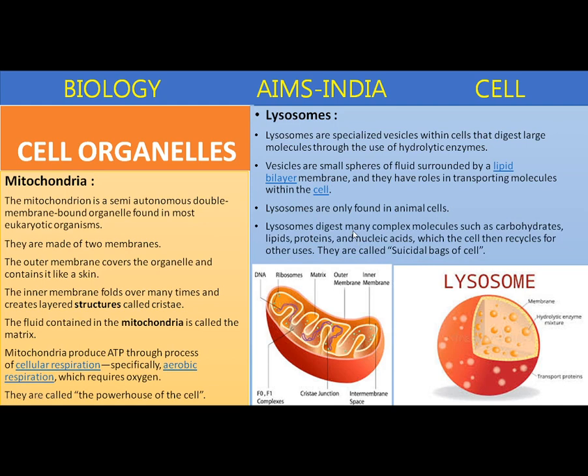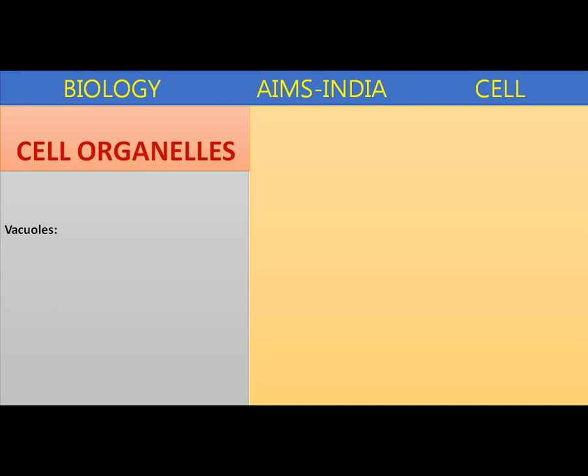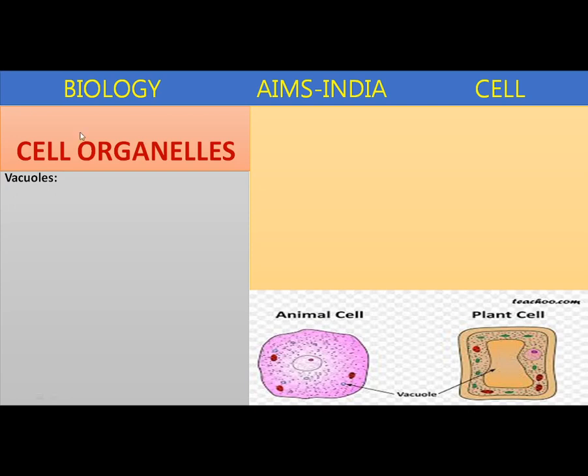The main function of lysosomes: they digest many complex molecules such as carbohydrates, lipids, proteins, and nucleic acids, which the cell then recycles for other uses. So we can say lysosomes are the sites of intracellular digestion. These are the only organelles which are alive even after the death of the cell. Hence they are called suicidal bags of the cell. Further in the discussion, cell organelle, vacuole. Vacuoles are important cell organelles present in both plant and animal cells.